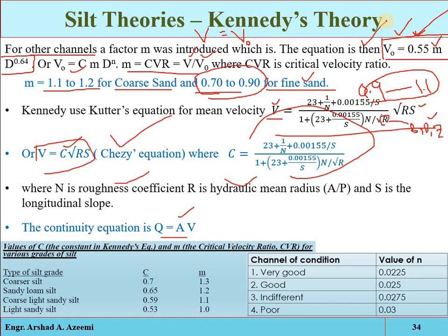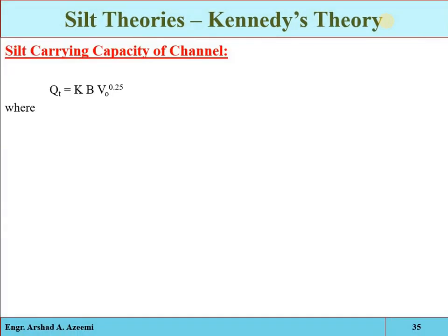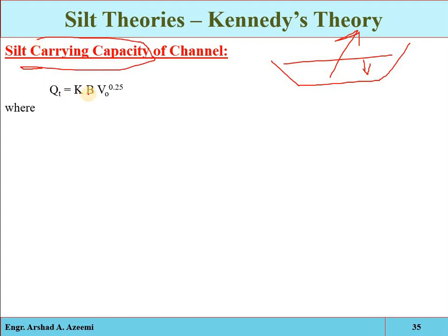Clear? Okay, also one thing more: when the sediments are not depositing, then the sediments will be carried by the canal. So the silt carrying capacity of a canal will be determined by this equation. Okay, that is the silt carrying capacity. K is a constant, B is the bed width, and V naught is the critical velocity.